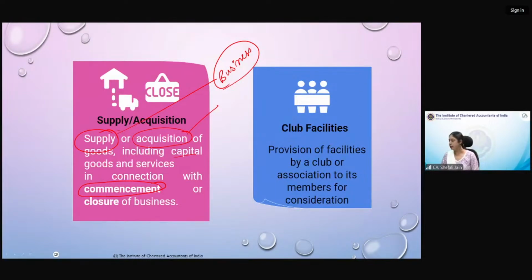Then the next point is employer-employee, Mohanraj, we'll be doing afterwards.